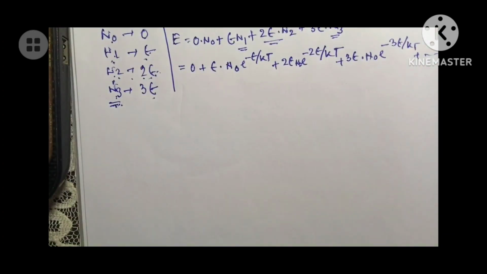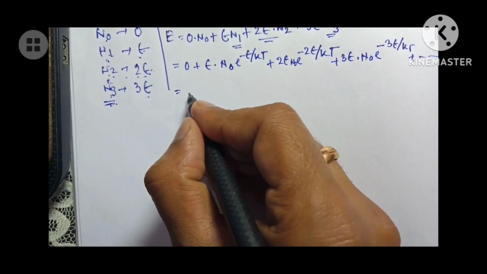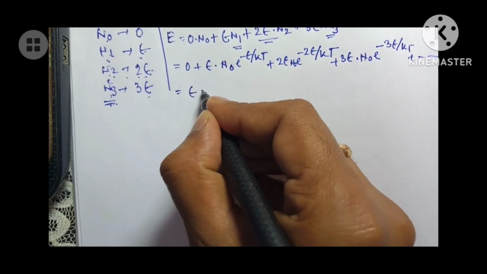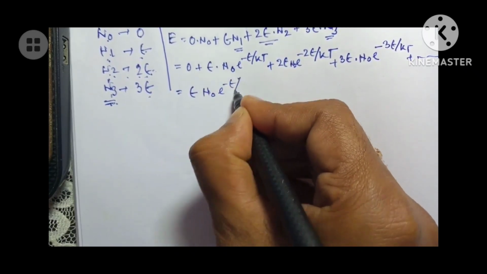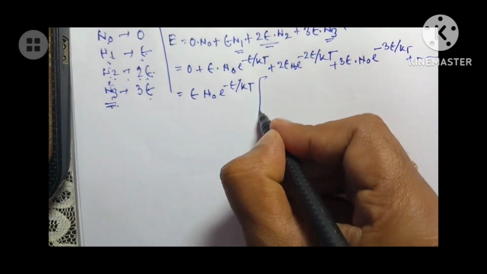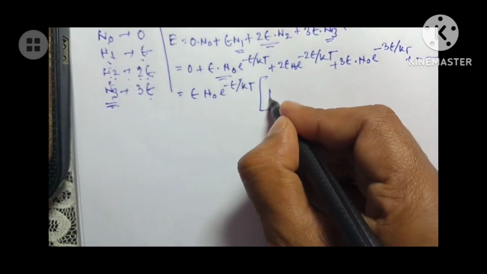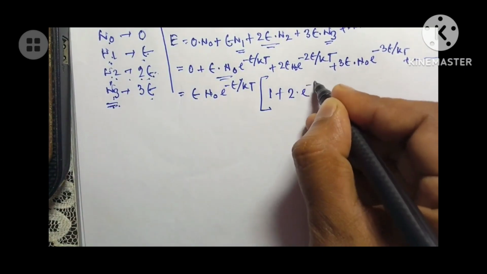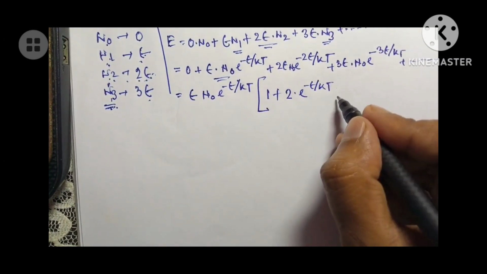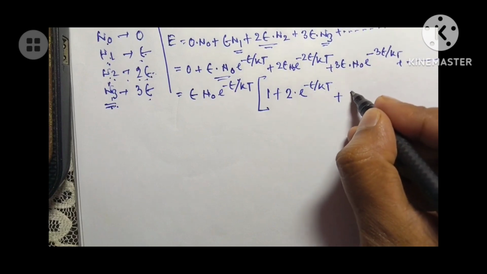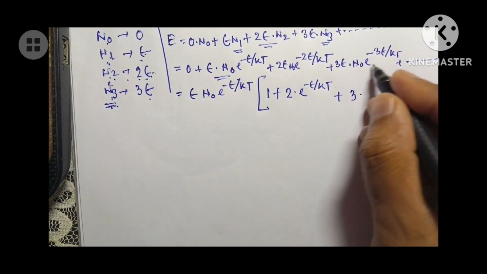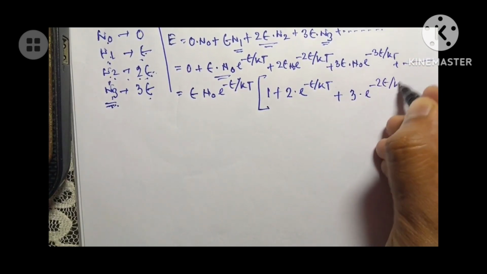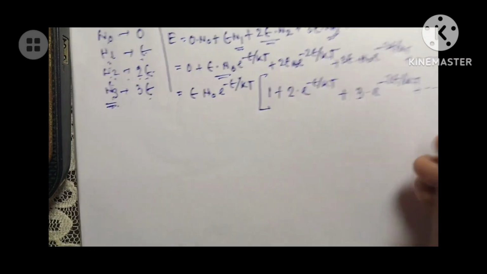Now, if I take common, what will be the common term? That will be epsilon n0 e to the power minus epsilon by kT. I can take this whole term common. Then this is 0, this will be 1, from here I can write 2 into e to the power minus epsilon by kT, and from here I can write 3 into e to the power minus 2 epsilon by kT, and so on.